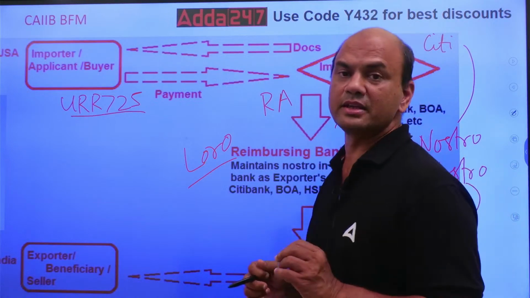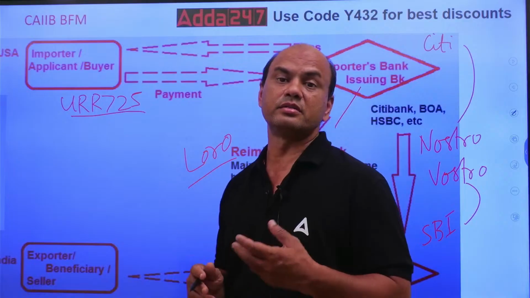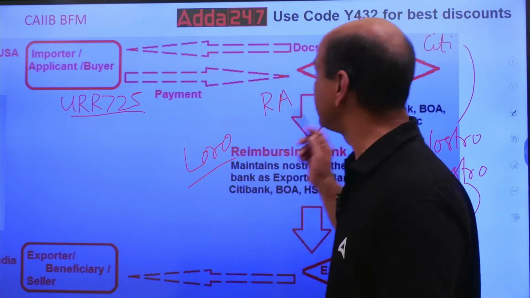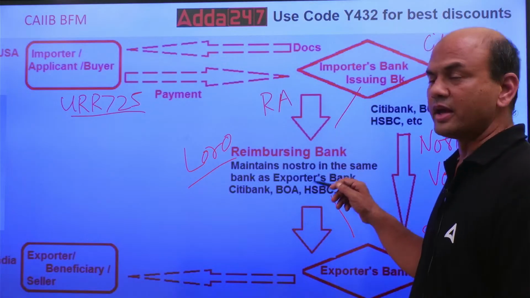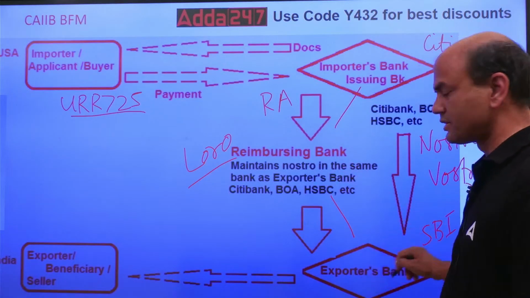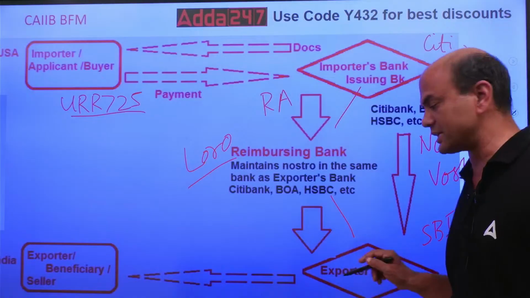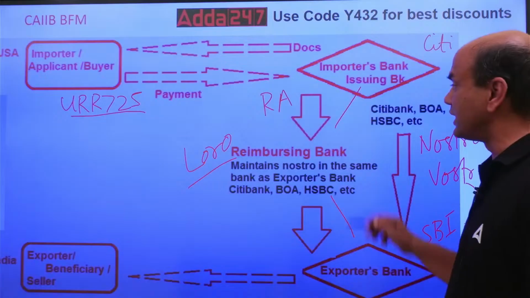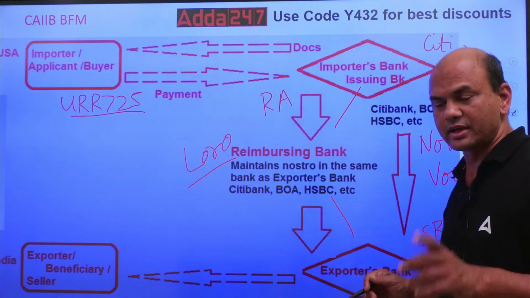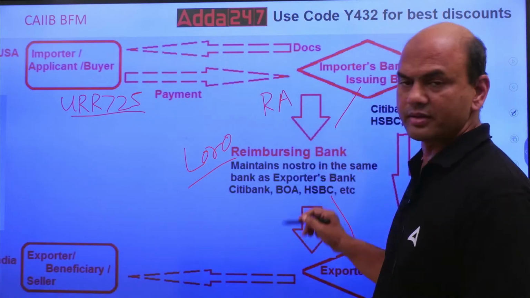Reimbursement authorization is the authority given by this issuing bank to the reimbursing bank to debit its account and credit the account of this claiming bank. This is called the claiming bank or exporter's bank. So that is known as RA. Kindly note this RA. Now there is one more part.